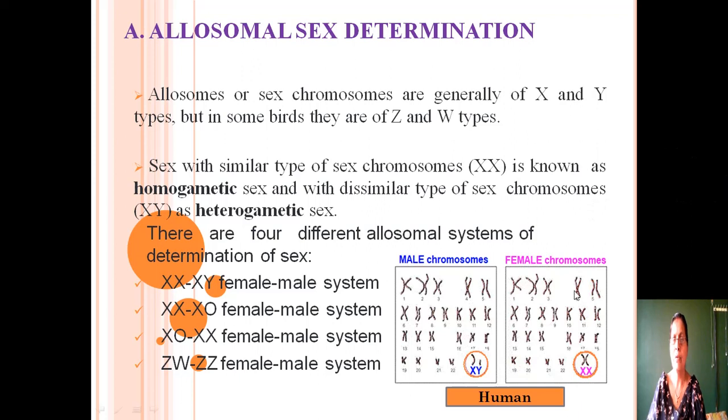In this diagram, you can see the chromosomes of male and female in human beings. This is the chromosomal state of the male and this is the chromosomal state of the female. In both male and female, the autosomes are 22 pairs, and the autosomes are similar in both. But in the male, there is one pair of sex chromosomes which are different from each other, named X and Y. In the female, the two sex chromosomes are similar to each other, named X and X.